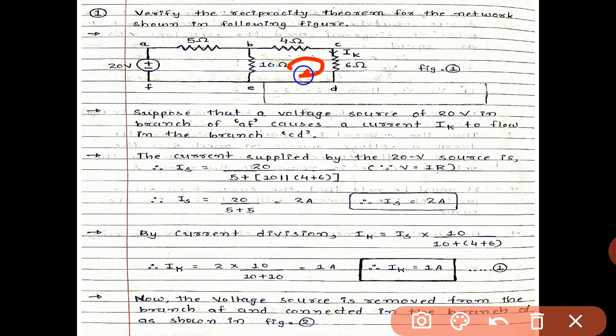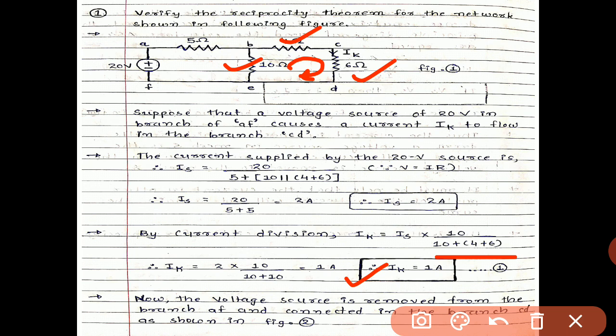So the resistances 10 ohm, 4 ohm and 6 ohm are all added in the denominator. So Ik equals 2 multiplied by 10 divided by 10 plus 10. By simplification we get the value of Ik, that is 1 ampere. So our final answer is given over here. Our first step is clear.